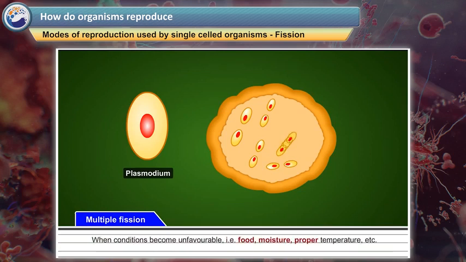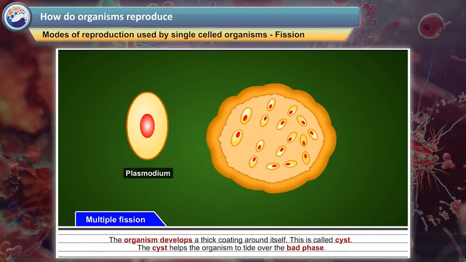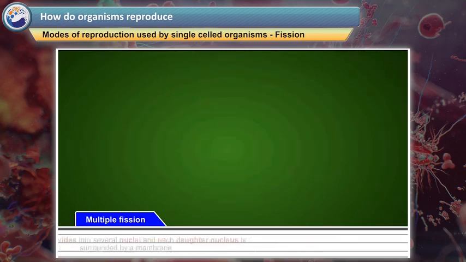When conditions become unfavorable, that is, food, moisture, proper temperature, etc., are not available, this is the preferred mode of reproduction by unicellular organisms. The organism develops a thick coating around itself. This is called cyst. The cyst helps the organism to tide over the bad phase.